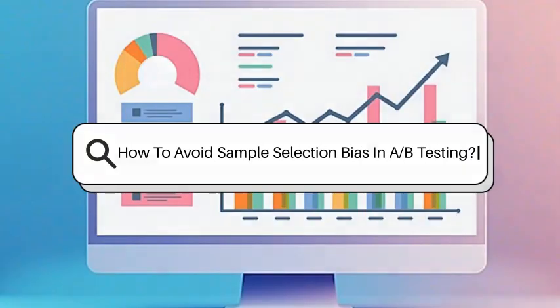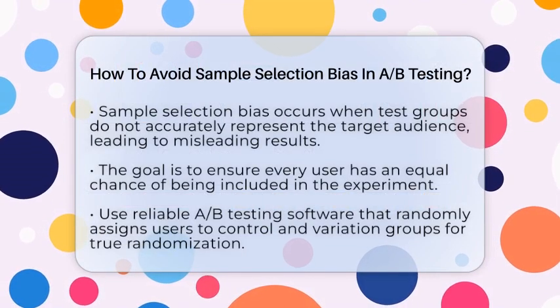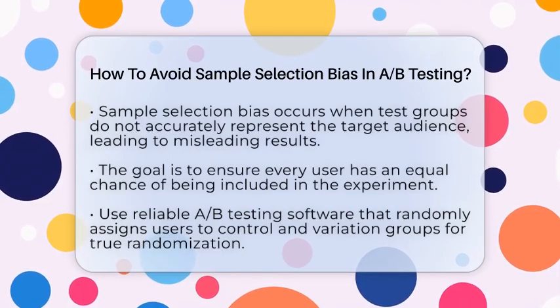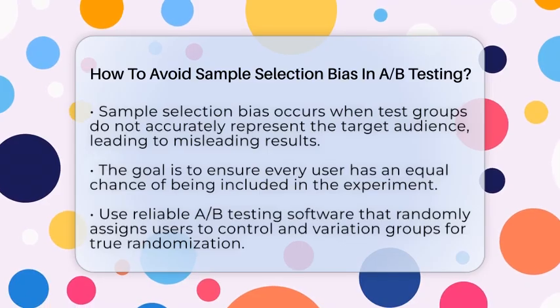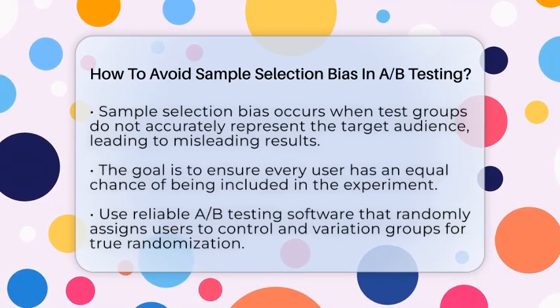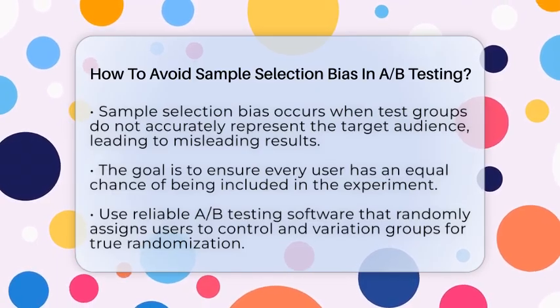How to avoid sample selection bias in A/B testing. Imagine trying to improve your website's performance but ending up with results that don't really reflect your actual users. That's what sample selection bias can do. It happens when the group of users in your test isn't representative of everyone you want to reach. This can lead to false conclusions about what works best.